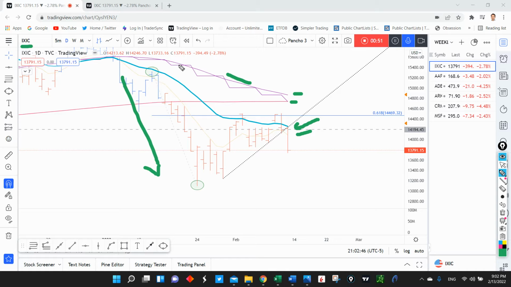As you can see, I did some measurements of Fibonacci retracements, and we were unable to close consistently above the 0.618 level. For you guys that study Fibonacci, the 0.618 level is usually a really strong level of support or resistance, as we can see here on this chart.